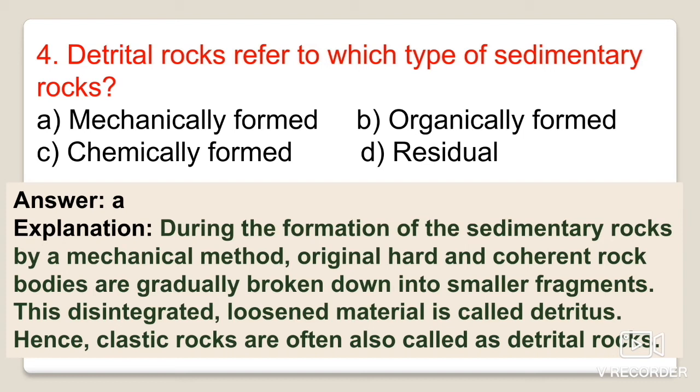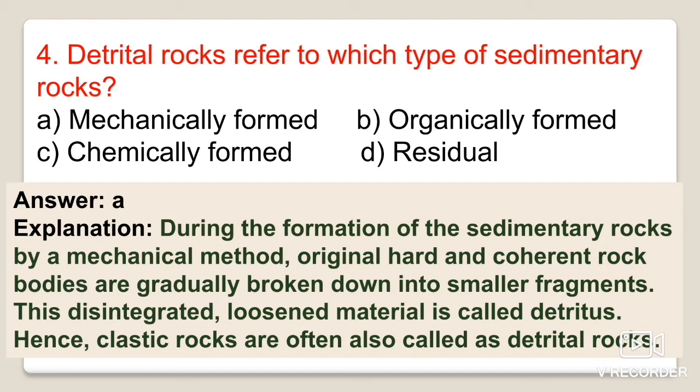Okay, and what happens during this process? So during the formation of sedimentary rocks by a mechanical method, the original hard and coherent rock bodies are gradually broken down into smaller fragments, and this disintegrated, loosened material is known as detritus.